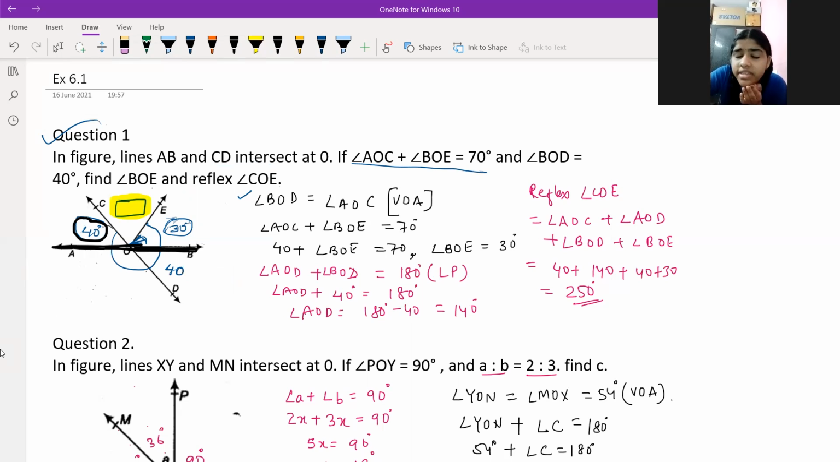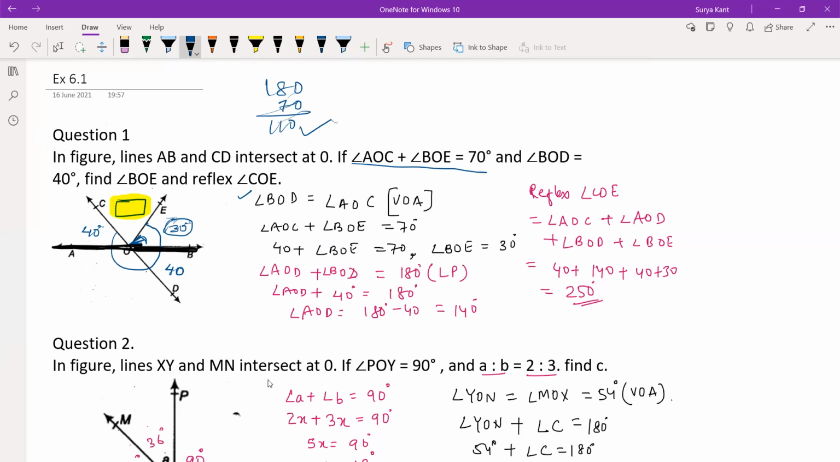I'm saying 180 minus 70. 180 minus 70 is what? 110. What do you get?